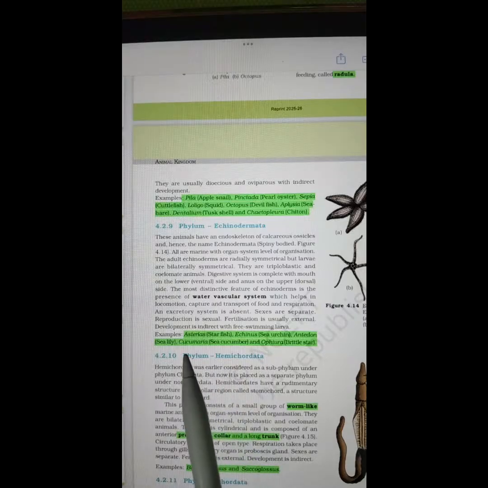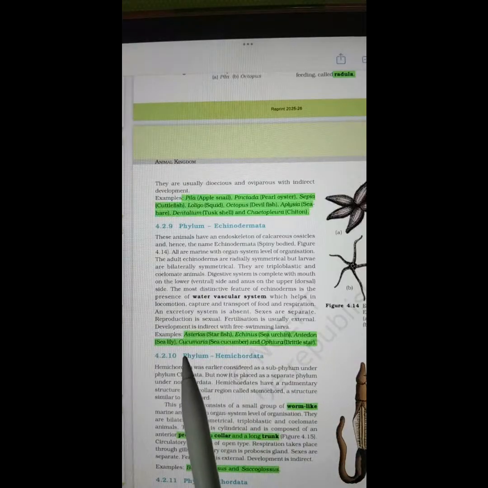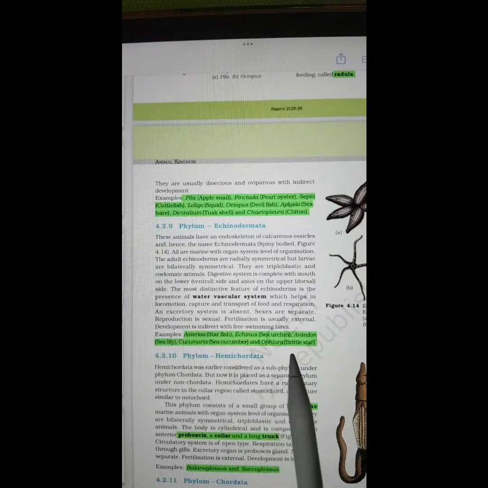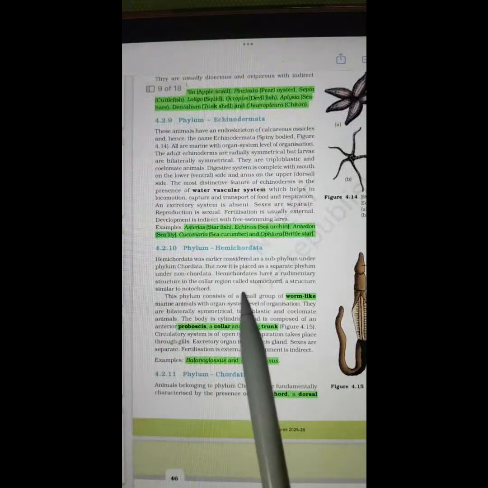Members are Asterias, commonly known as starfish, Echinus, commonly known as sea urchin, Antedon, commonly known as sea lily, Cucumaria, commonly known as sea cucumber, Ophiura, commonly known as brittle star. Once again, just the scientific names. Asterias, Echinus, Antedon, Cucumaria, Ophiura.